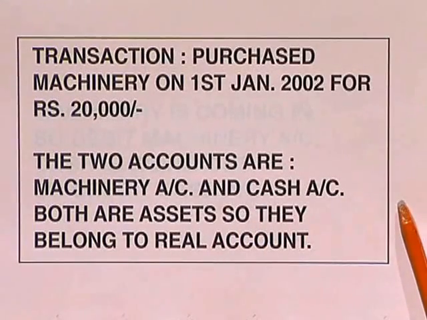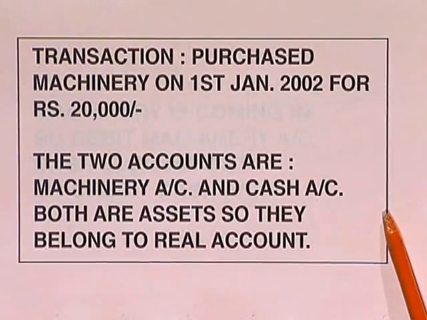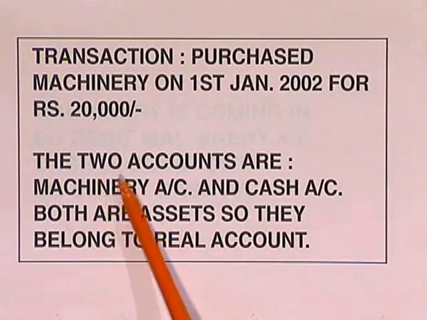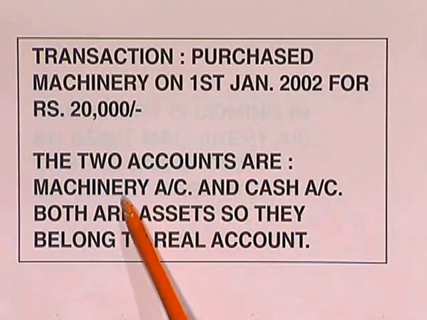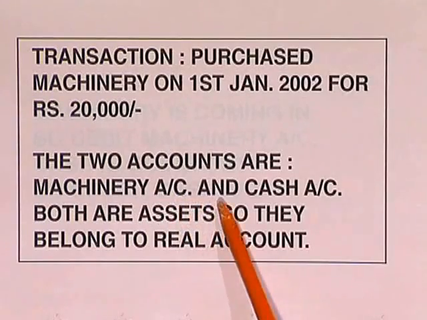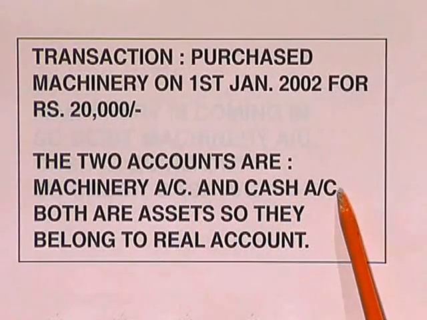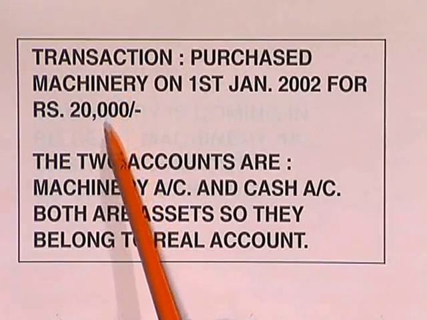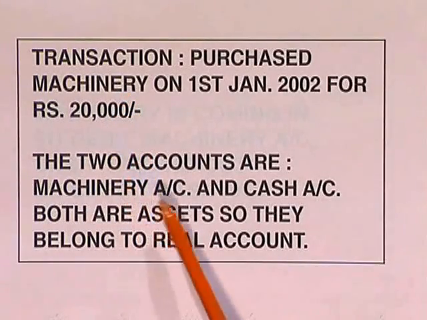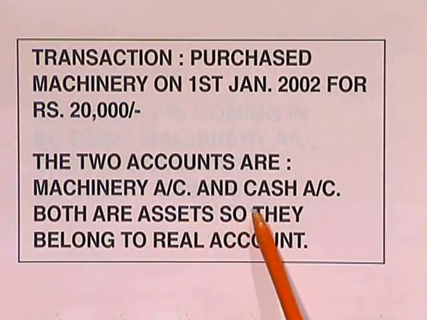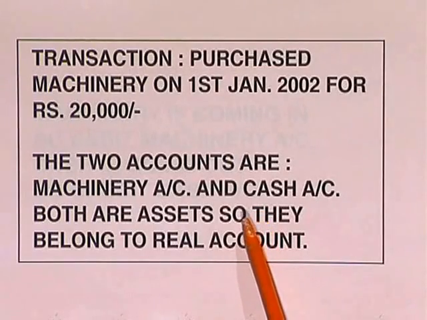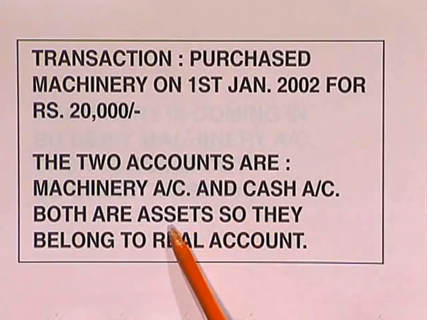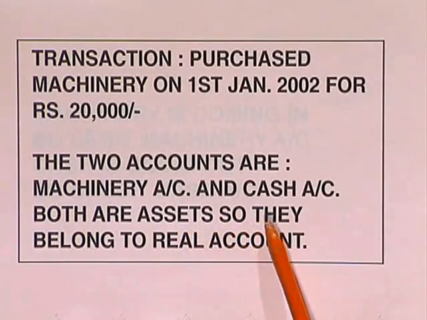The two accounts are, number one, the machinery account, and number two, the cash account. Definitely, because we have purchased machinery for rupees 20,000. When you are taking machinery, you are giving cash.